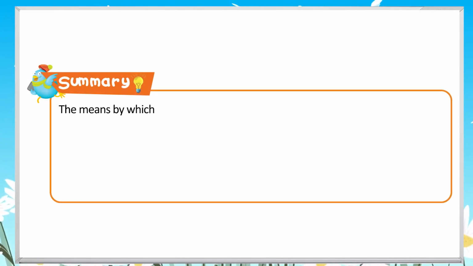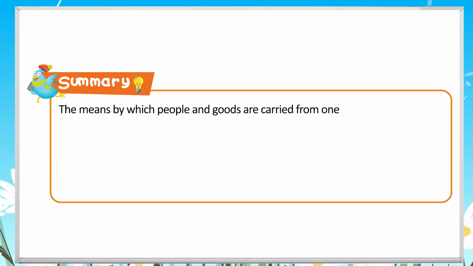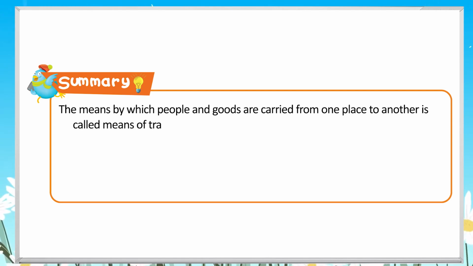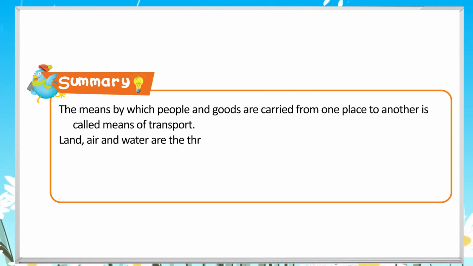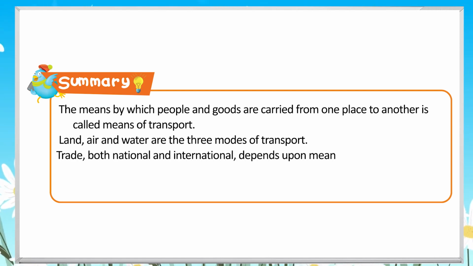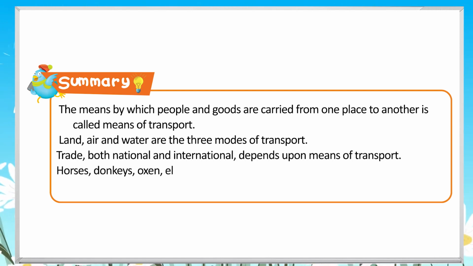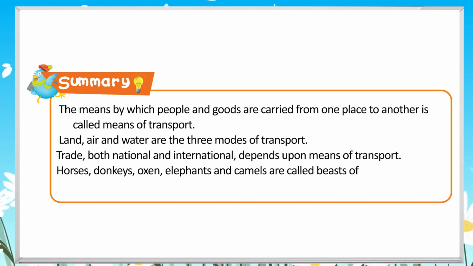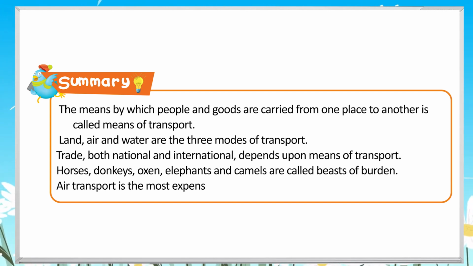Summary. The means by which people and goods are carried from one place to another is called means of transport. Land, air and water are the three modes of transport. Trade, both national and international, depends upon means of transport. Horses, donkeys, oxen, elephants and camels are called beasts of burden. Air transport is the most expensive mode of transport.